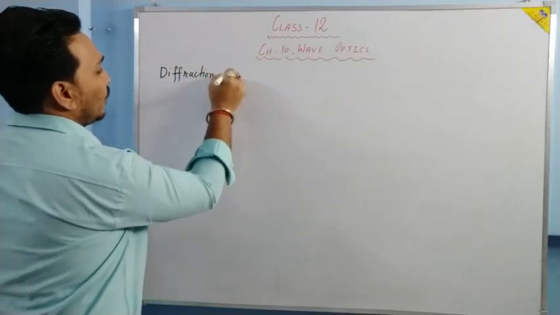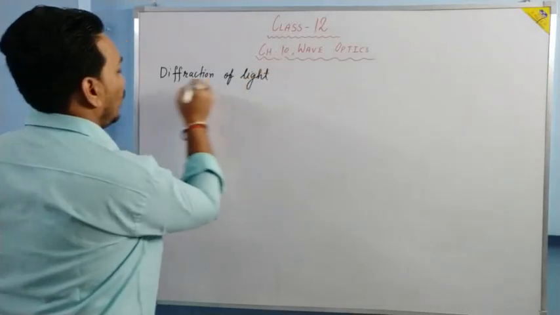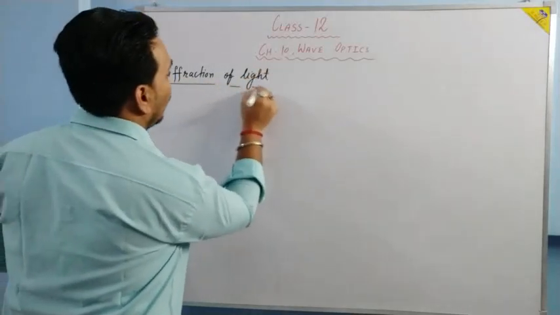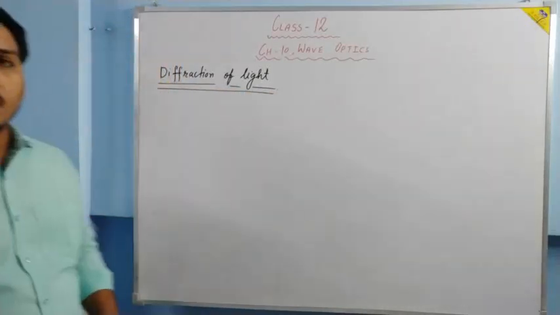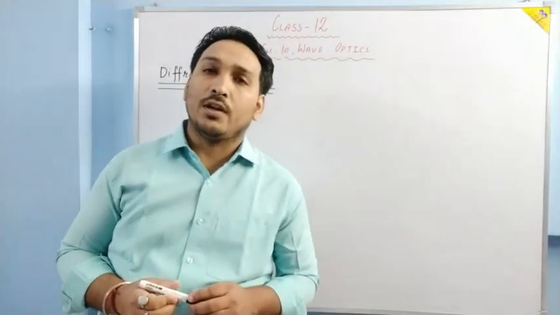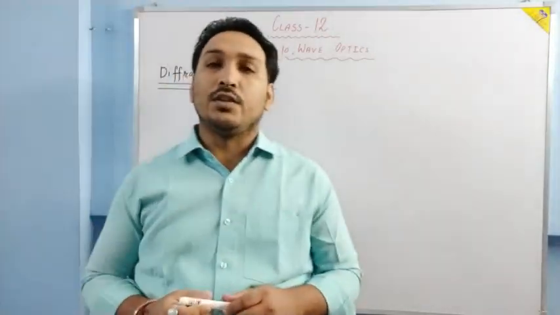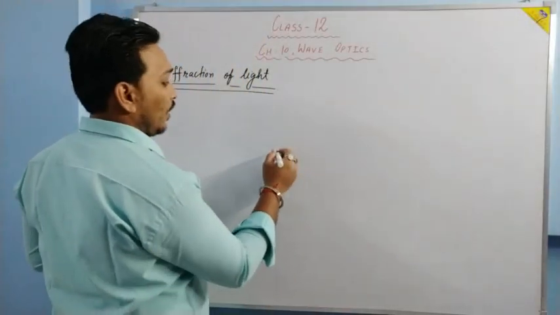Diffraction of light. What is diffraction of light? Till now we have been told that light rays travel in a straight line.